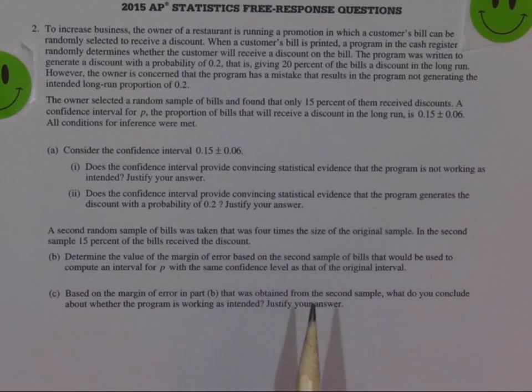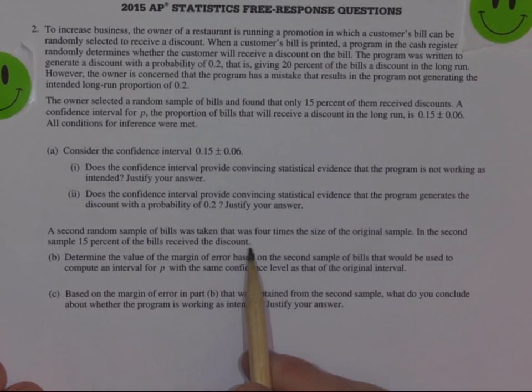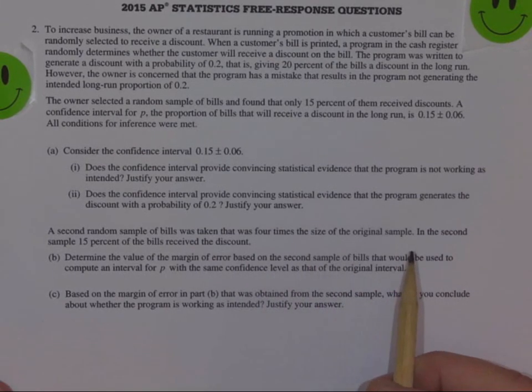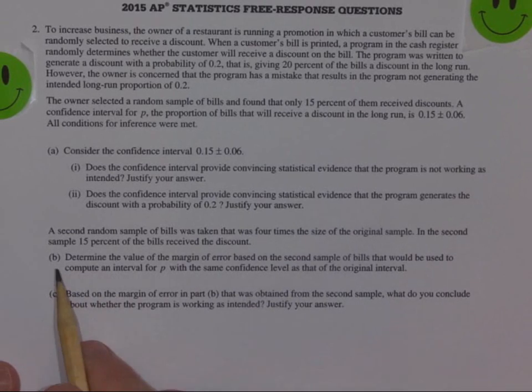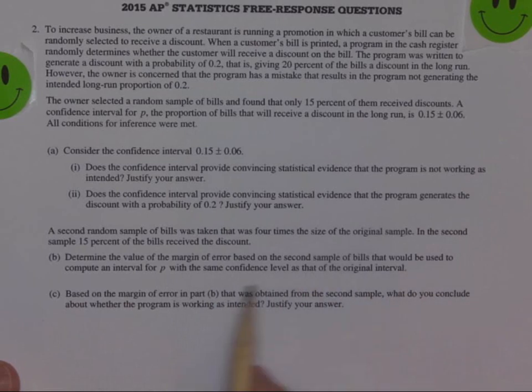All right, and so then a second random sample of bills was taken that was 4 times the size of the original sample. In the second sample, 15% of the bills received the discount. Part B, determine the value of the margin of error based on the second sample of bills that would be used to compute an interval for P with the same confidence level as that of the original interval. And Part C, based on the margin of error in Part B that was obtained from the second sample, what would you conclude about whether the program is working as intended? Justify your answer. So if you want to pause your video and give this a shot, go for it.